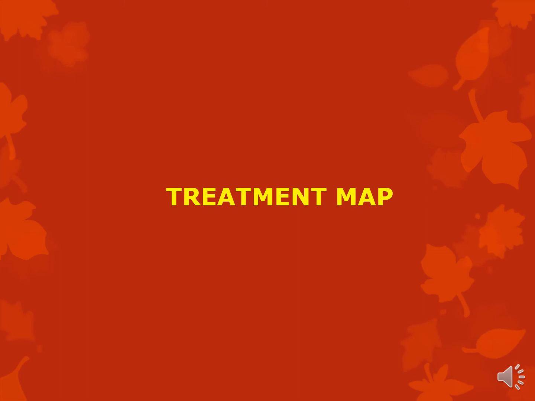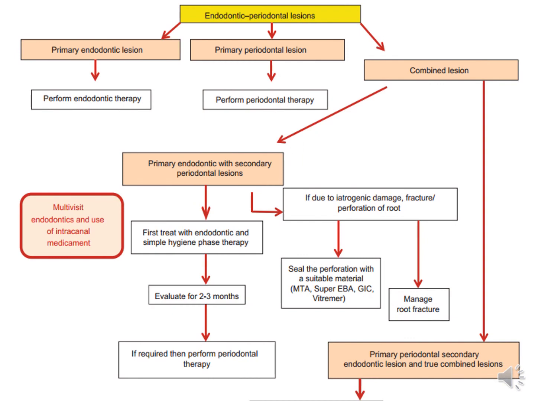So then we'll go to the treatment plan. I've just made a flowchart for you to understand this easily, and again you have the treatment at one glance. I've essentially divided it into a primary endo lesion, primary perio lesion, and combined lesions. Okay, so primary perio endo treatment, primary endo treatment, primary perio treatment.